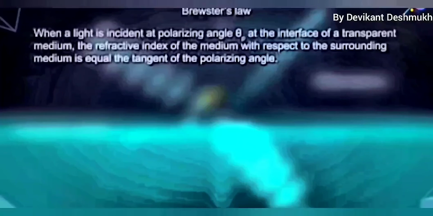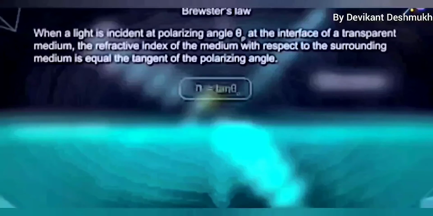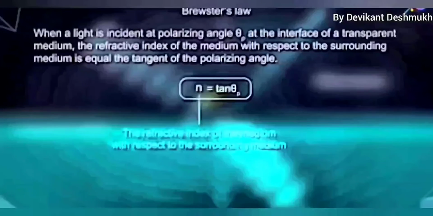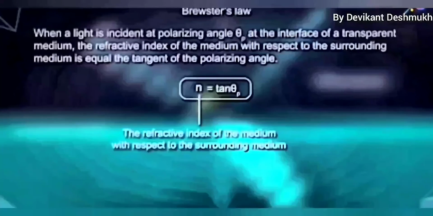This polarizing angle is obtained by using Brewster's law, which states that when light is incident at polarizing angle theta p at the interface of a transparent medium, the refractive index of the medium with respect to the surrounding medium is equal to the tangent of the polarizing angle, that is n is equal to tan theta p, where n is the refractive index of the medium with respect to the surrounding medium.